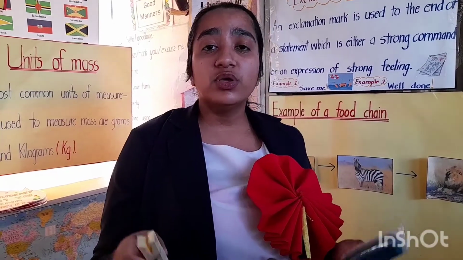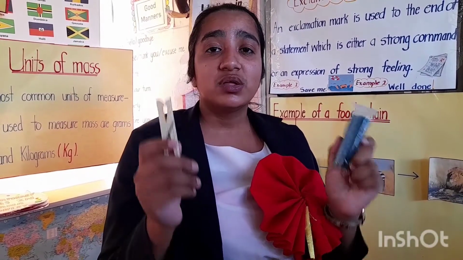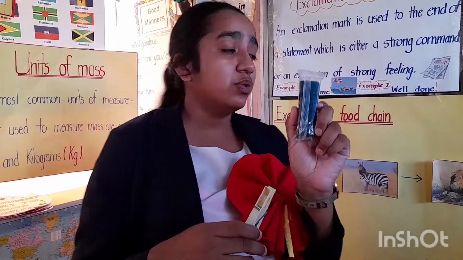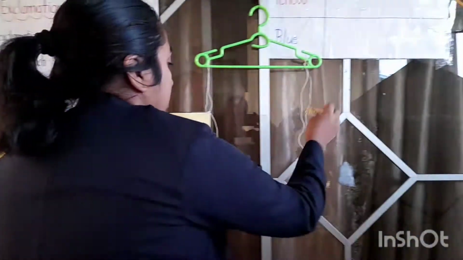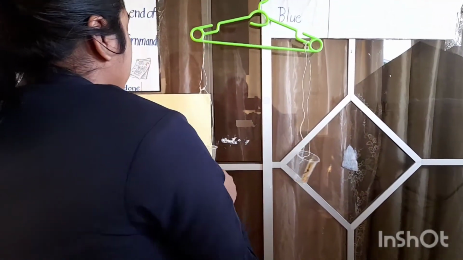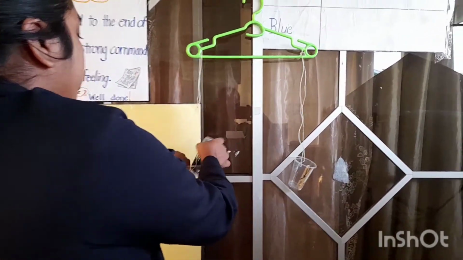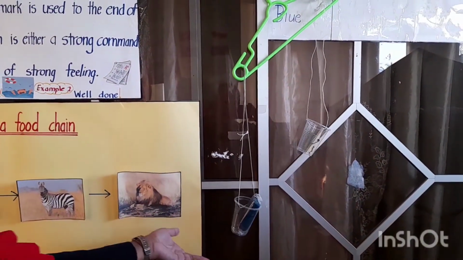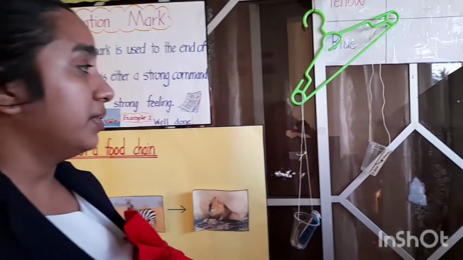Okay class, now we'll use 2 other different objects to measure which is heavier. So we have a clothespin and a pack of Play-Doh. Let's put the clothespin in one cup and the Play-Doh in the other cup. And let's see which one is heavier. So we can see that the Play-Doh is heavier than the clothespin.